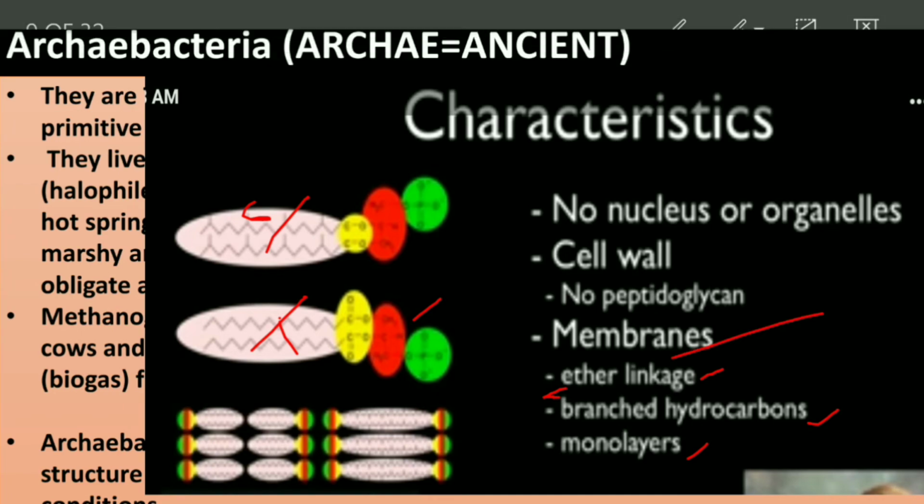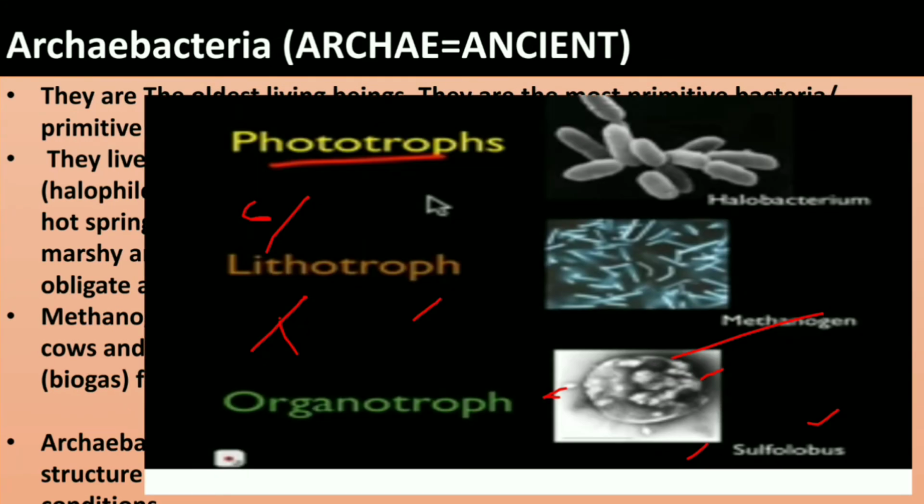Now if you look into their food habits, for example these halophiles, halobacteria, which live in salty areas, are phototrophs. That means they derive their energy from sunlight. Another one is methanogens. We have already seen methanogens are lithotrophs. What are these lithotrophs? Lithotrophs use inorganic substances.